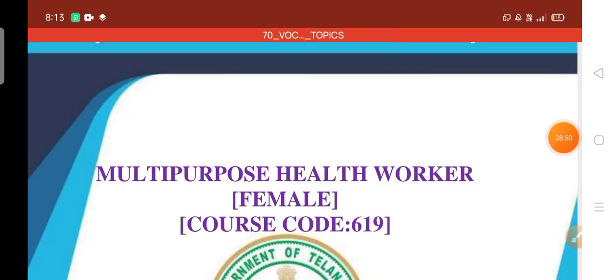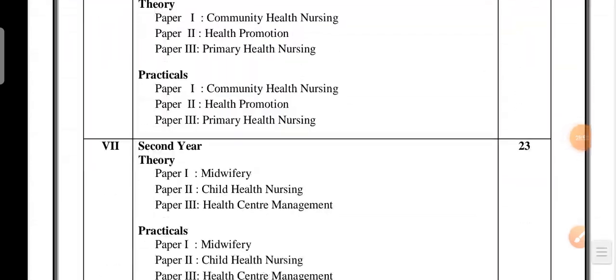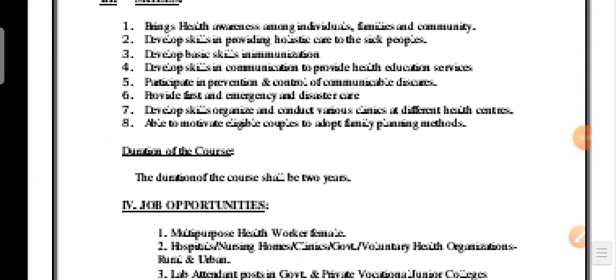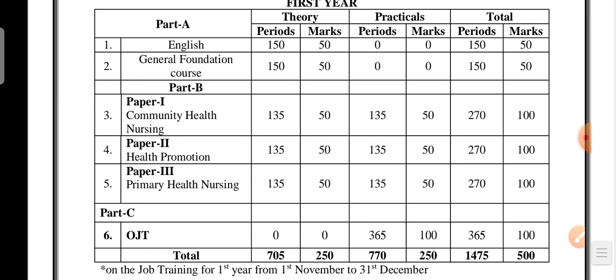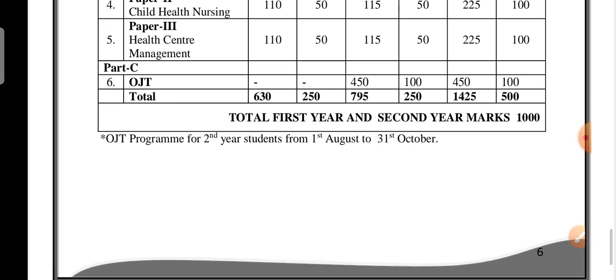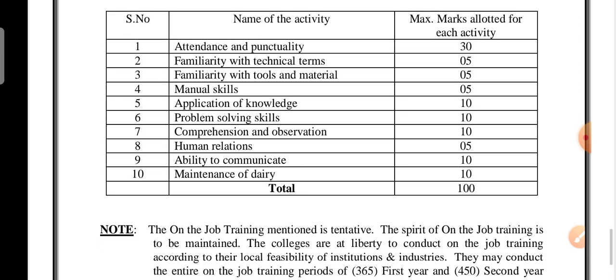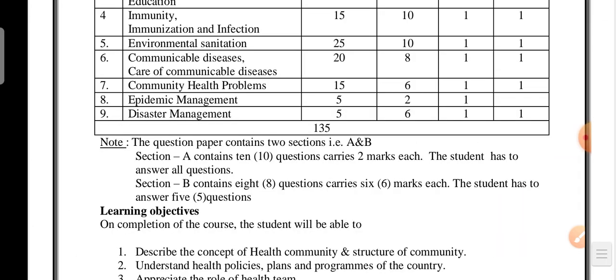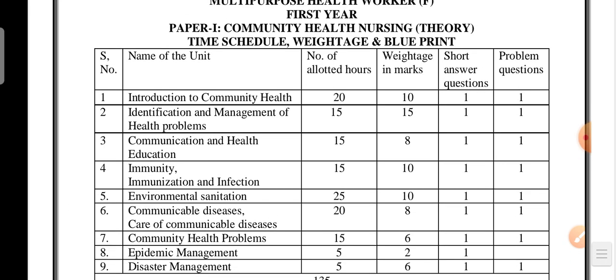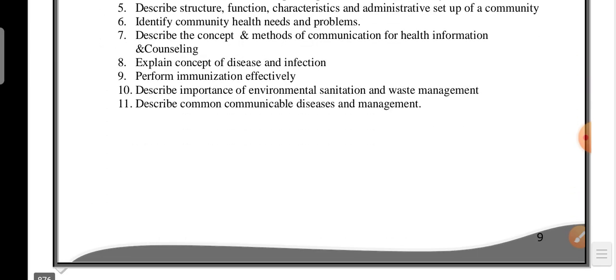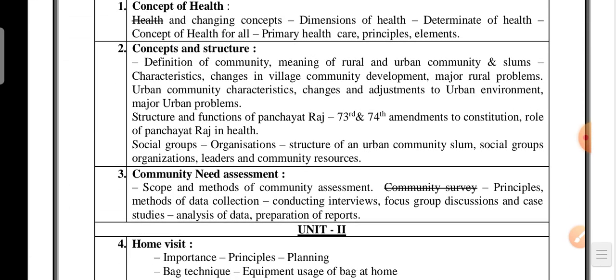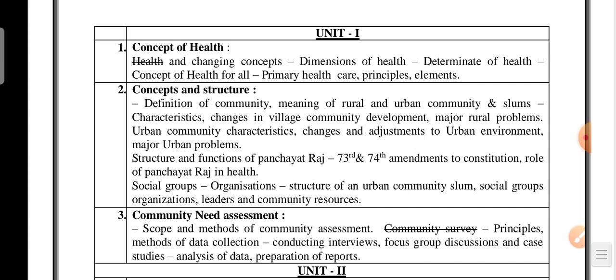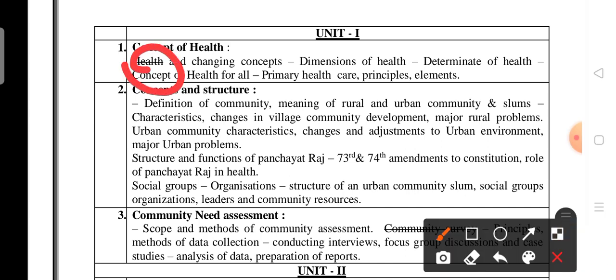MPHW, you already know very well about the MPHW course. We have 3 subjects: community health nursing, health promotion, primary health care nursing. OJT percentage: how they will do the marks based on performance and activity. This is community health nursing, paper 1 syllabus. This is deleted. Community survey deleted.